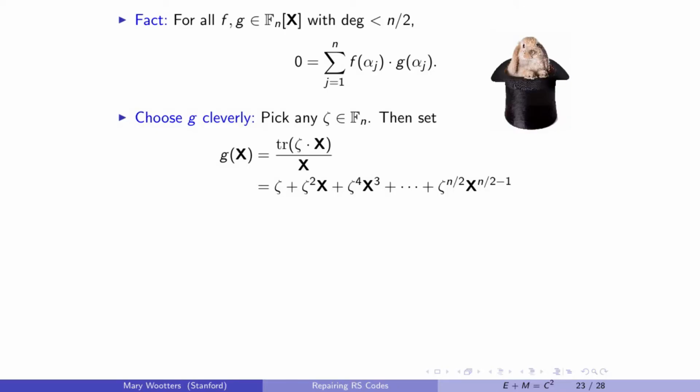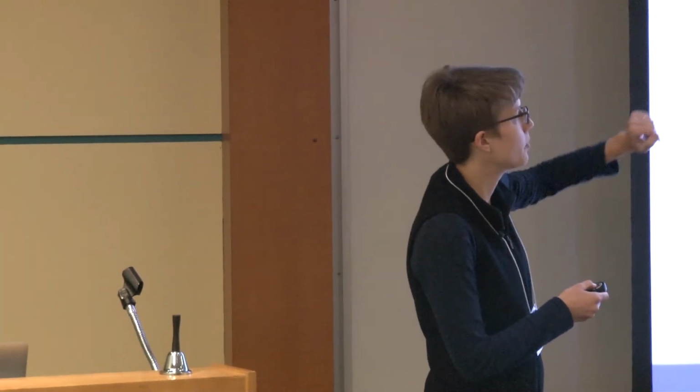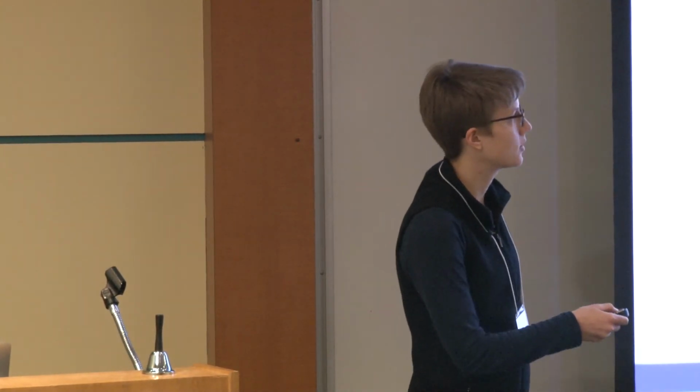And now I'm going to choose a function, g. I'm going to pull it out of a hat. So here it is. G depends on a choice of zeta, so I'm going to pick a zeta in my big field, and I'm going to define g like this. It's the trace, which we saw on the previous slide, that big polynomial, divided by x. It's not apparent looking at the top thing there that g is a polynomial, but it is. If you simplify it out, it looks like this. So this is what g is.